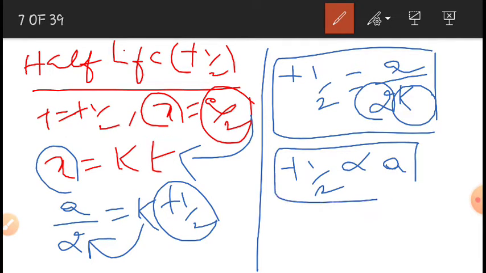t half is directly proportional to a. So from this we can say that the half-life of a zero order reaction is directly proportional to the initial concentration of the reactant. So it is about the zero order reaction and its half-life. If the initial concentration of the reactant is increased, the half-life of the reaction also increases. This is the relationship between half-life and initial concentration for zero order reactions.